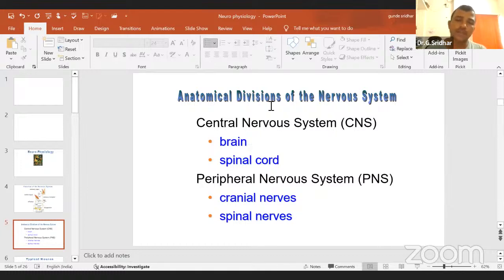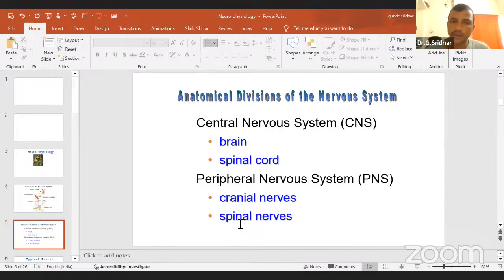Especially in the central nervous system, we will find the brain and spinal cord. In the peripheral nervous system, the nerves which are coming from the brain as well as the spinal cord, those nerves which form a system, that is called the peripheral nervous system. The nerves which are coming from the brain, you can call them cranial nerves, you can see here. And the nerves which you are finding coming from your spinal cord, that are called spinal